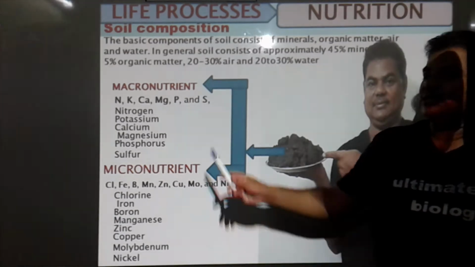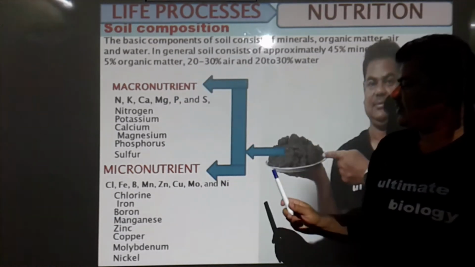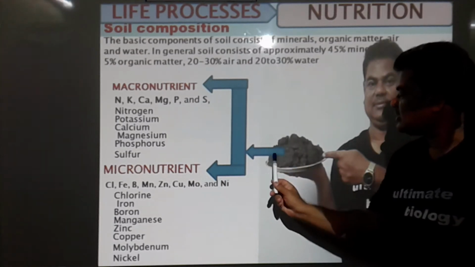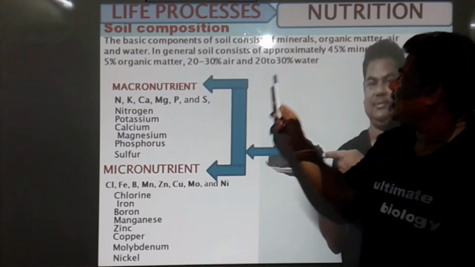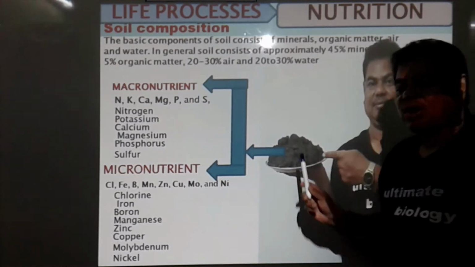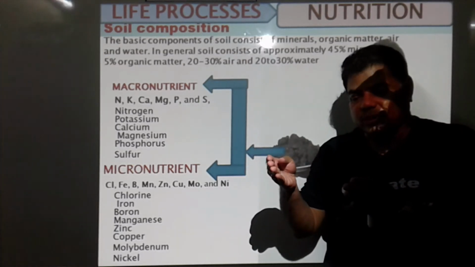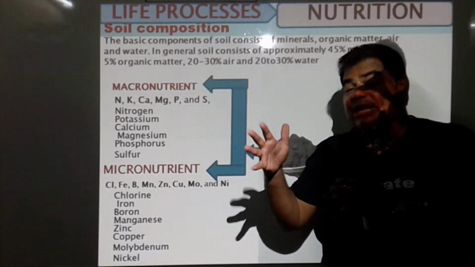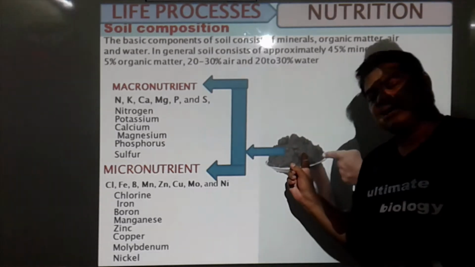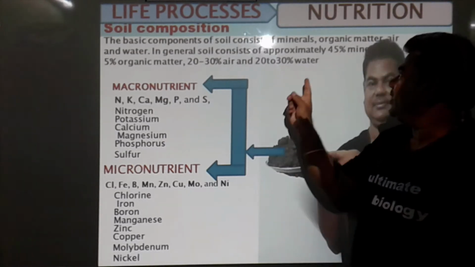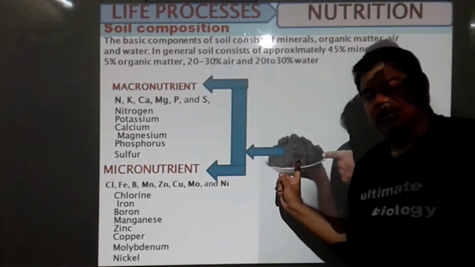Soil composition. The basic components of soil consist of minerals. Means the basic component of this soil is the minerals. These all are the minerals. Then organic matter. Here organic matter is present. Many animals, after death, decompose and form organic matter. That organic matter is present in this soil. Then air and water are present in this soil.